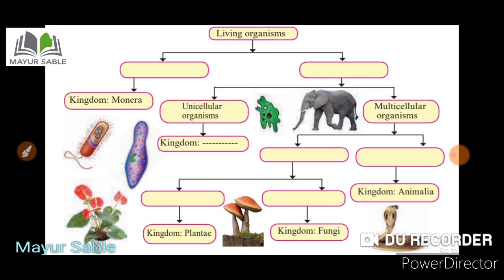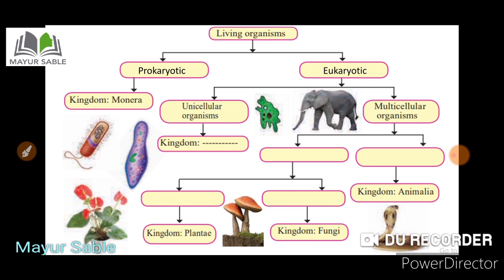As you know, all the living organisms are classified on the basis of the cell type. If the cell is of the prokaryotic type, which means it does not possess a distinct nucleus and cell organelles, then the kingdom Monera is formed.